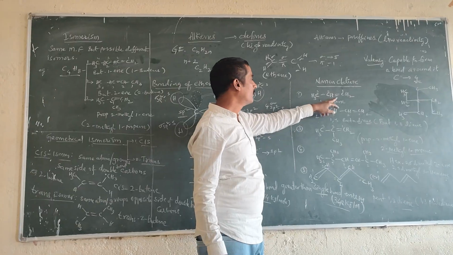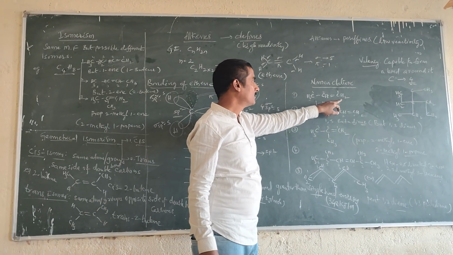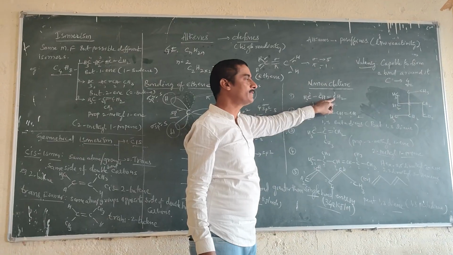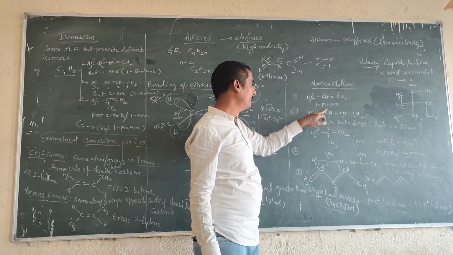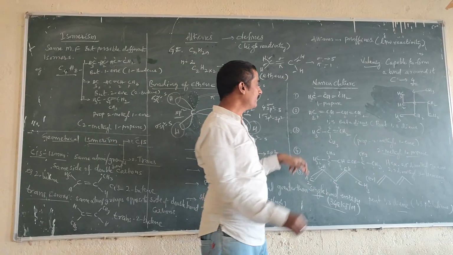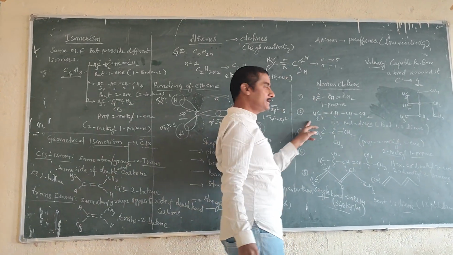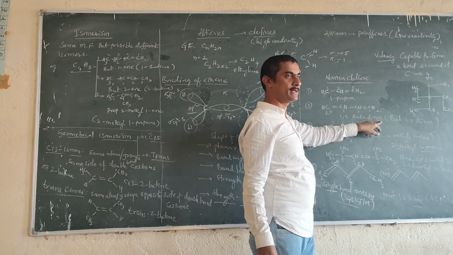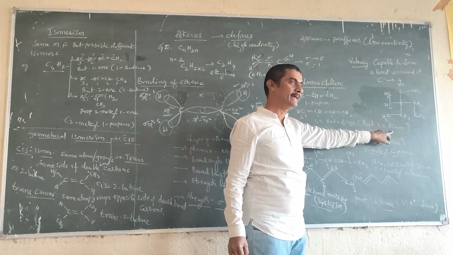This is called 1-propene, because the first carbon contains the double bond. The second one, 1, 2, 3, 4, is called 1,3-butadiene, or also 1,3-diene.